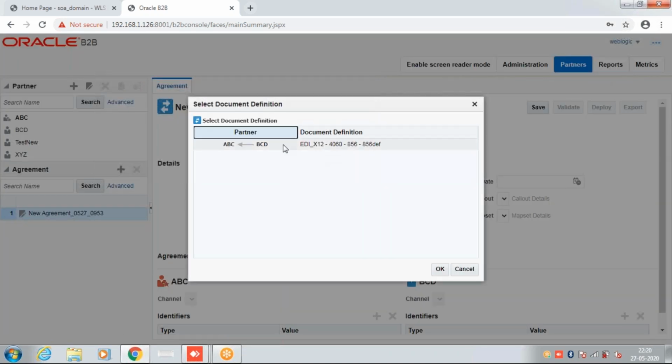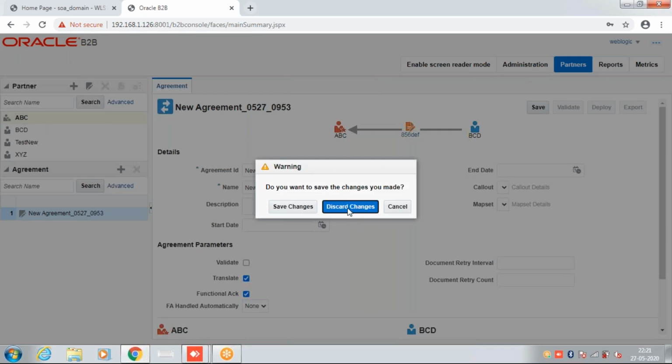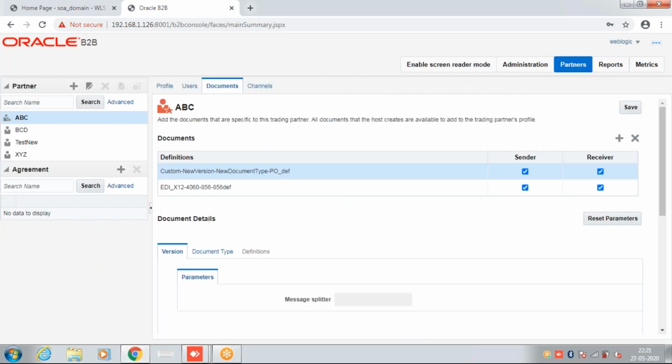It is looking for some common transaction or common documents defined in both trading partners. ABC is the default trading partner, right? Yes, ABC is the host organization, the host trading partner. By default, while selecting, I think it was selected as sender only. For the host trading partner, every document can be an inbound and outbound type of document, but by default, I think somehow it was selected as sender only.